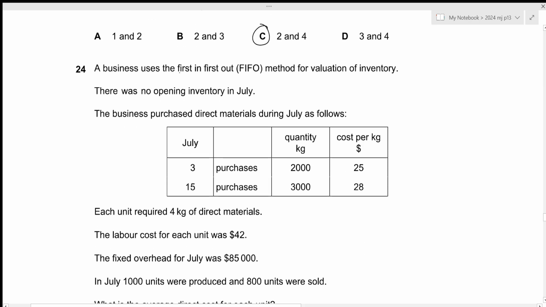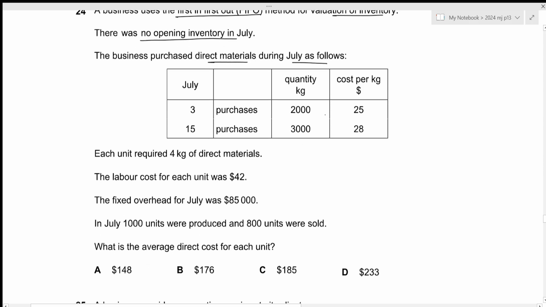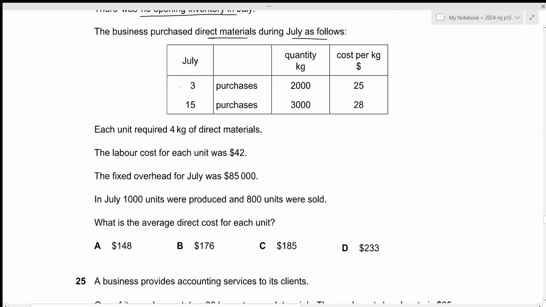A business uses the first in, first out FIFO method for valuation of inventory. There was no opening inventory in July. The business purchased direct materials during July as follows. Okay, so it purchased on 3rd July and 15th July. Quantity is given as well as the cost per kg. Each unit required 4 kg of direct materials. The labor cost for each unit was 42. The fixed overhead for July was 85,000.